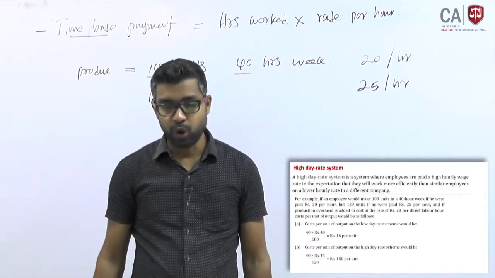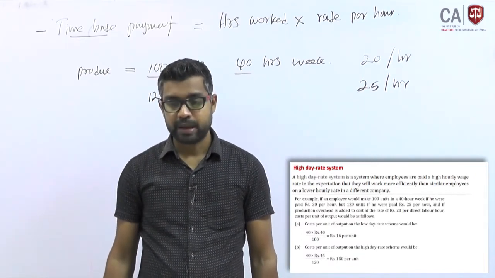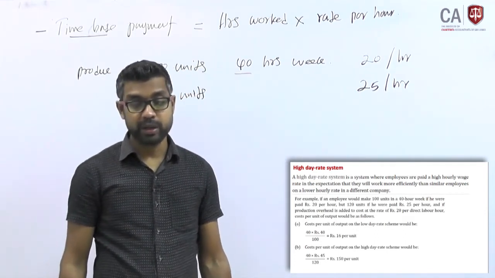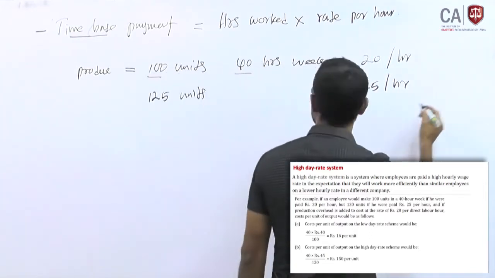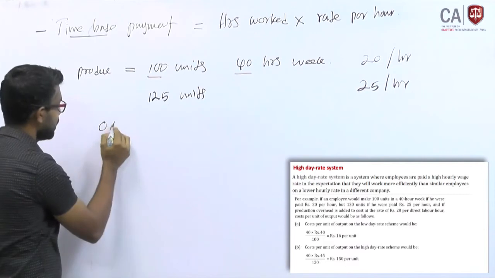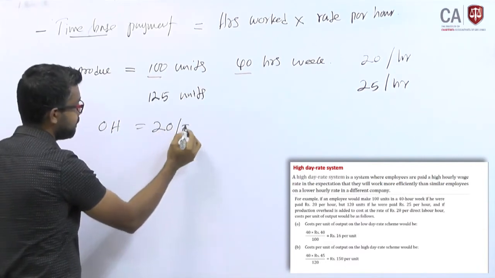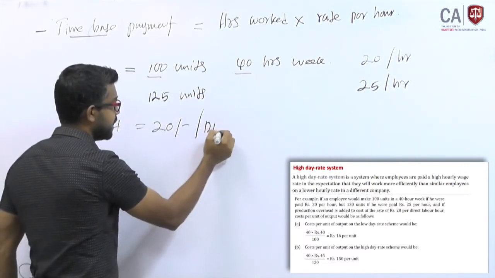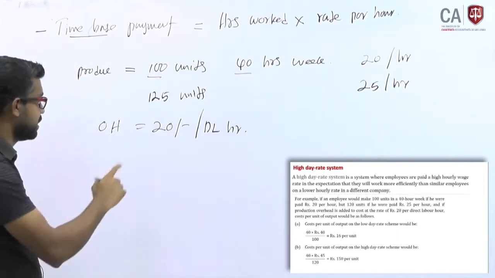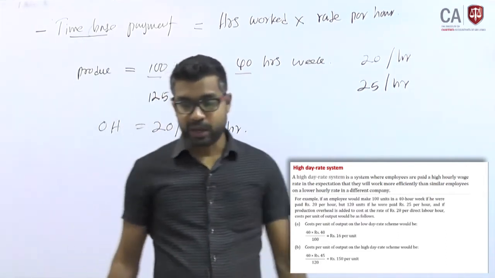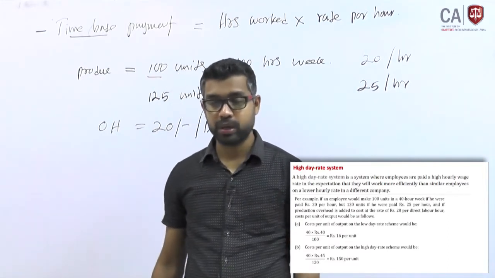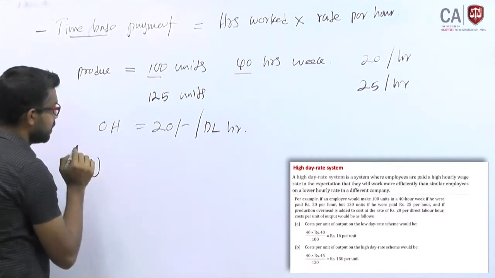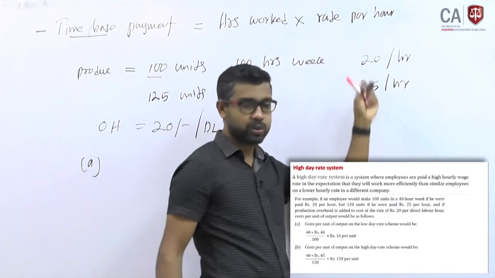And if production overhead is added to the cost at the rate of 20 per direct labor hour, the cost per unit, how do you calculate? Overhead you have is 20 per direct labor hour, per hour. Direct labor hour, HR means hour, right? Fine. Now they are asking you to calculate what? Cost per unit of output. How do you calculate? There are two situations. We'll take two situations.